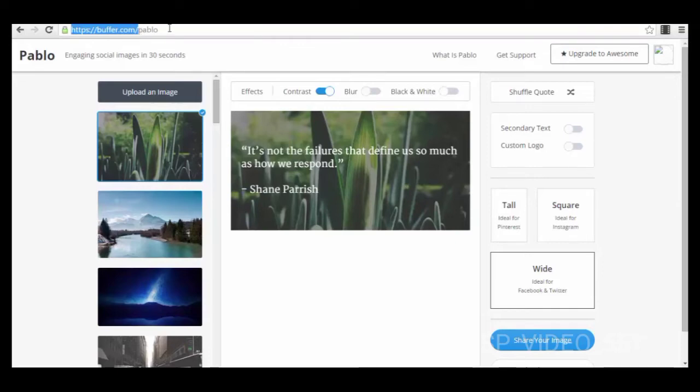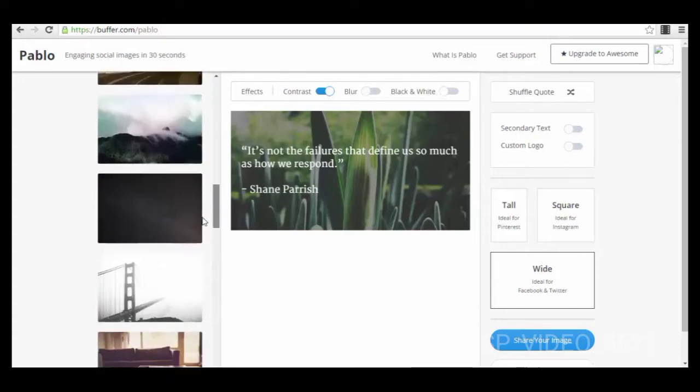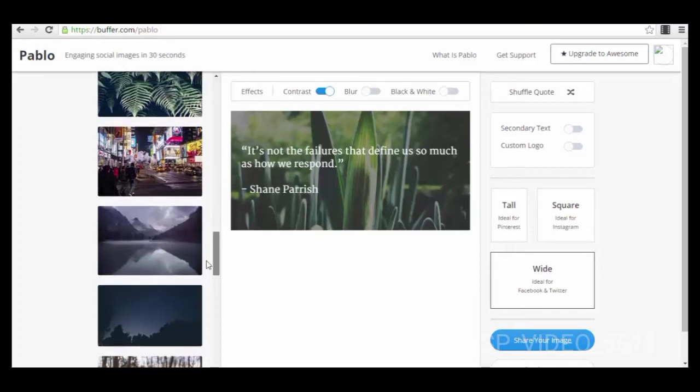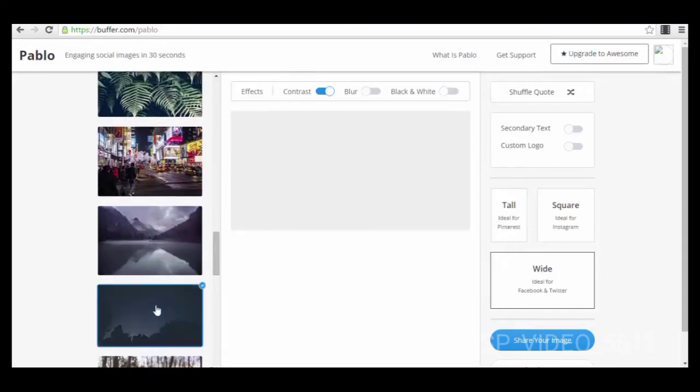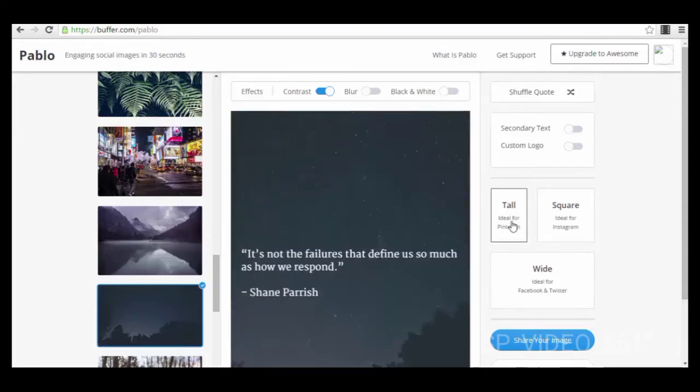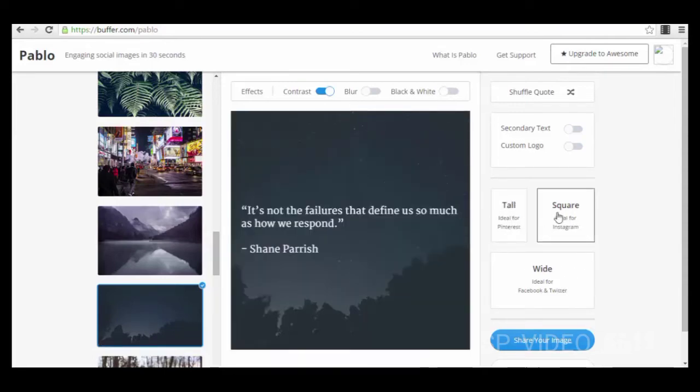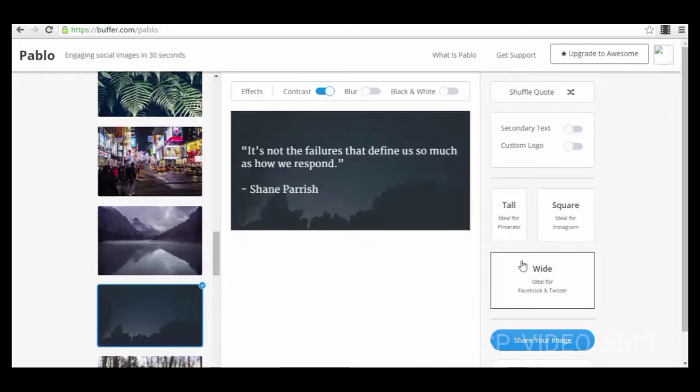So the app is called Pablo. Okay, it's buffer.com/Pablo, as you can see here. Its motto, it's very nice: engaging social images in 30 seconds. Why? Because you just enter on the platform just like that, and you just have to select your background. You have a lot of cool backgrounds here. For example, you can select this one, the night sky, with stars. Then you select your dimension here, if you want for Pinterest, for Instagram, or for Facebook or Twitter.